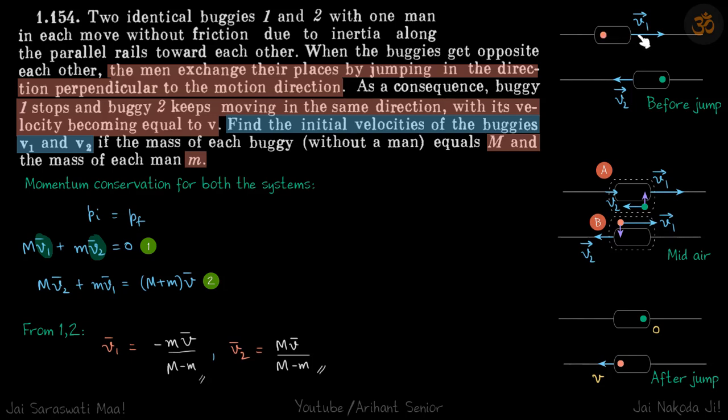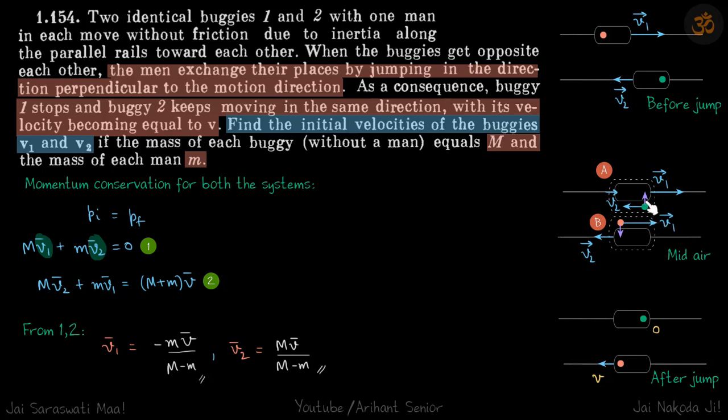So you can see that the buggy continues to go with v1 and the orange guy also continues to go with v1. Similarly, buggy 2 continues to go with v2 and the green guy also continues to go with the same velocity v2. So this is in mid-air.